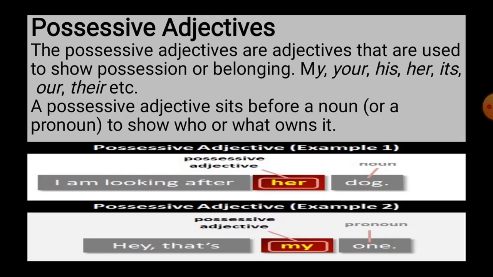For example, I am looking after her dog. So, her is possessive adjective. Whose dog? Her dog. Hey, that's my one. So, my is possessive adjective.